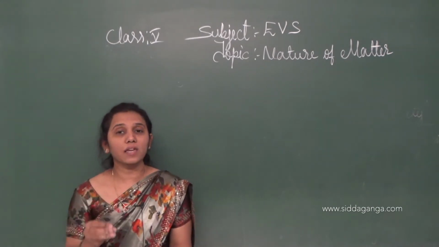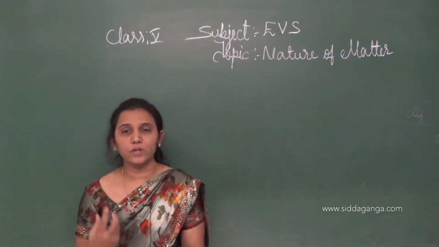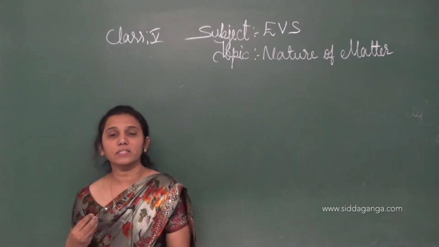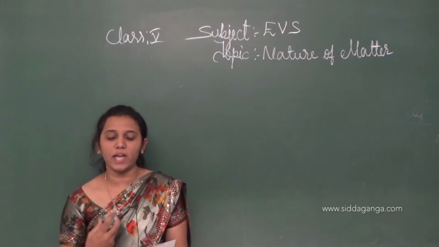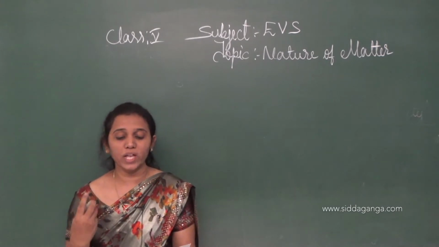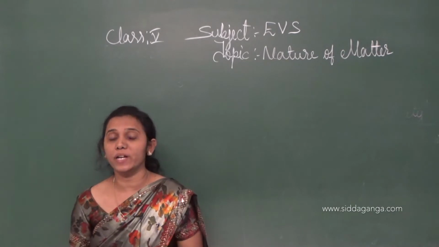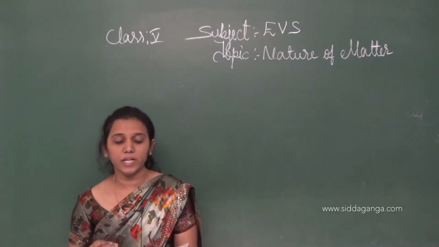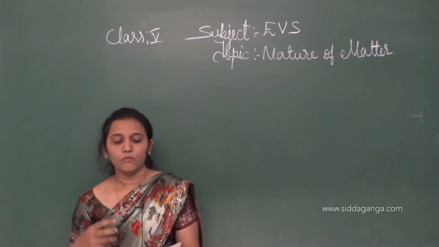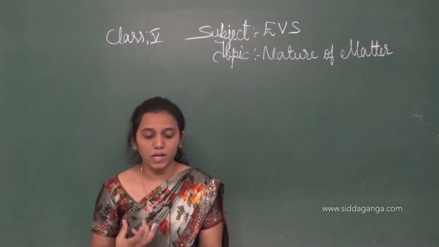Based on these characteristics, let us classify the three items of the table into solid, liquid and gas. First let us consider firewood, children. This firewood is hard. Is it solid, or liquid, or gas? We know that firewood is a hard material and it does not take the shape of a container. Whatever shape it has, it retains the shape, which is a solid material.